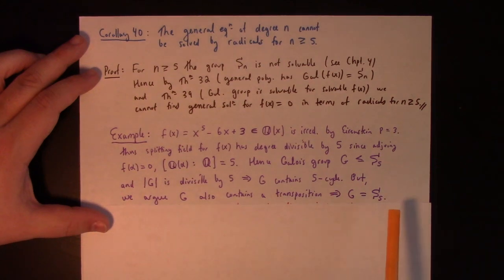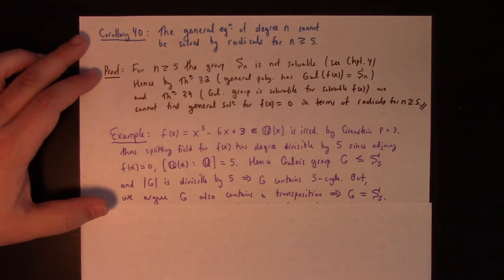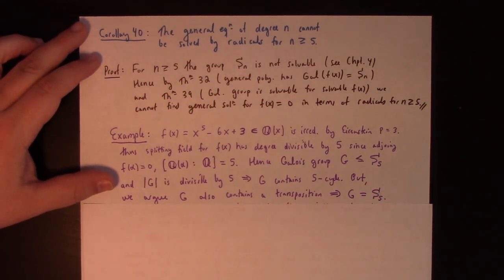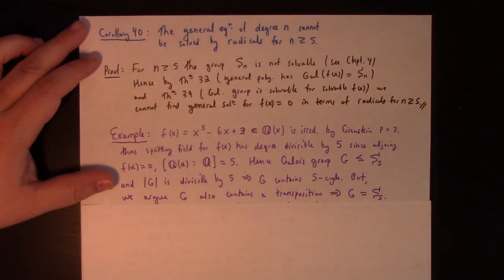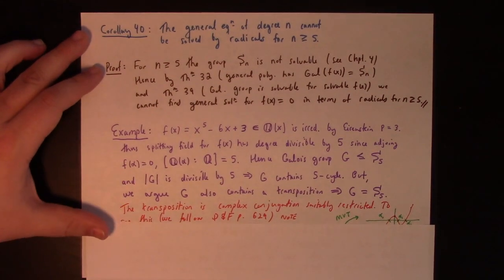But anyway, I digress. We argue G also contains a transposition. If you have a 5 cycle and you have a transposition, which is a 2 cycle, you can generate all of S5. That's a fun fact of permutation groups. So why does the Galois group contain a transposition? Basically, the transposition is complex conjugation suitably restricted.